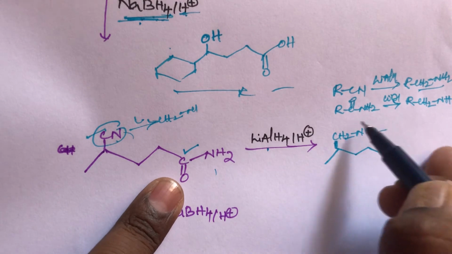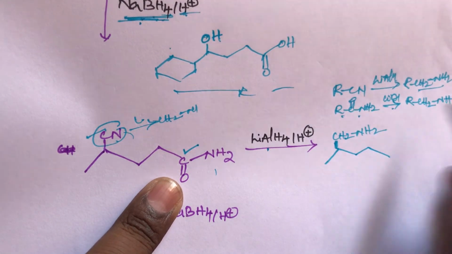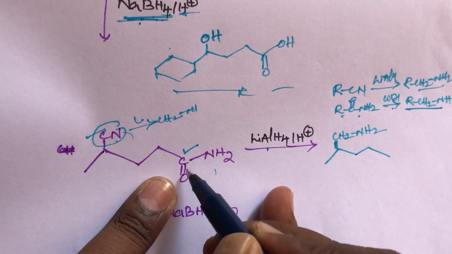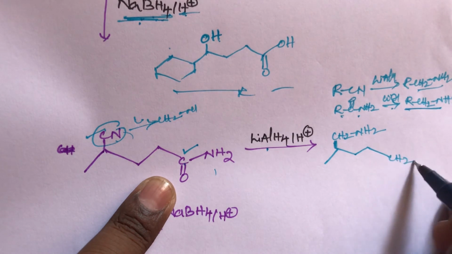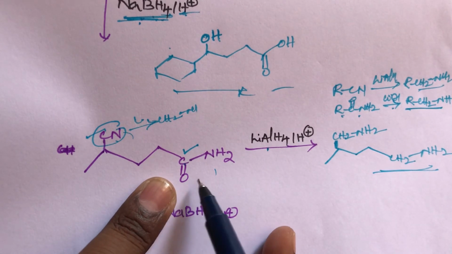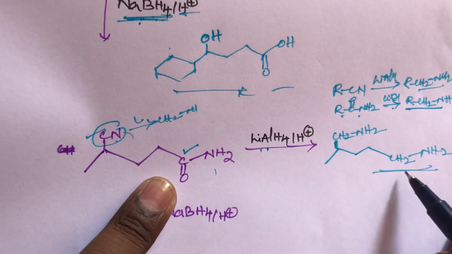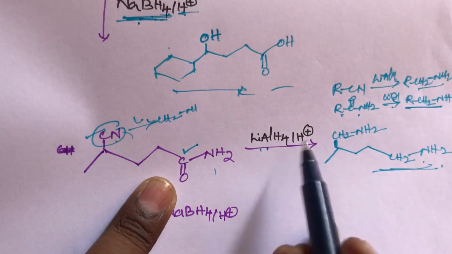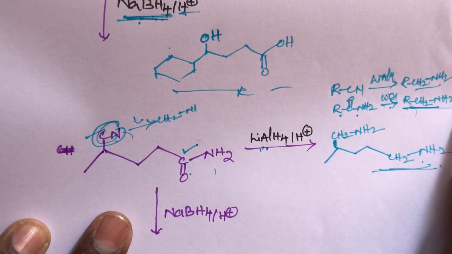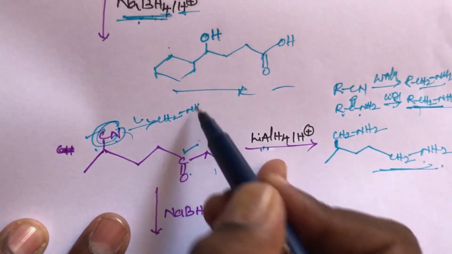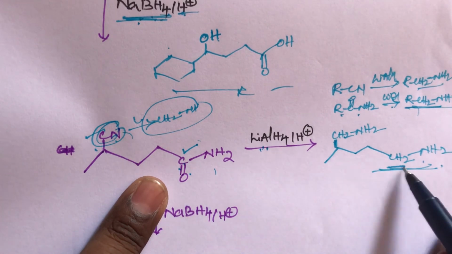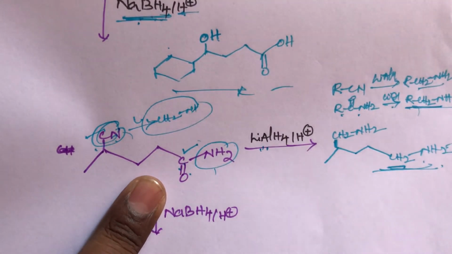The CONH2 group in the presence of lithium aluminum hydride, as I said, students, also gives a primary amine. The CO is converted into CH2, then NH2. This is a simple trick, students. The amide CONH2 reacts with lithium aluminum hydride and gives CH2NH2. Lithium aluminum hydride can reduce cyanide and amide. Amide gives primary amines, CH2NH2, and cyanide also gives primary amines, CH2NH2. This CO is converted into CH2, and NH2 as usual is there. So this is a simple trick, students.